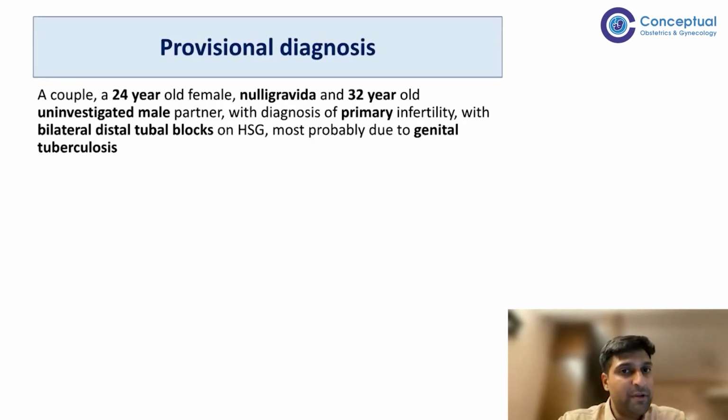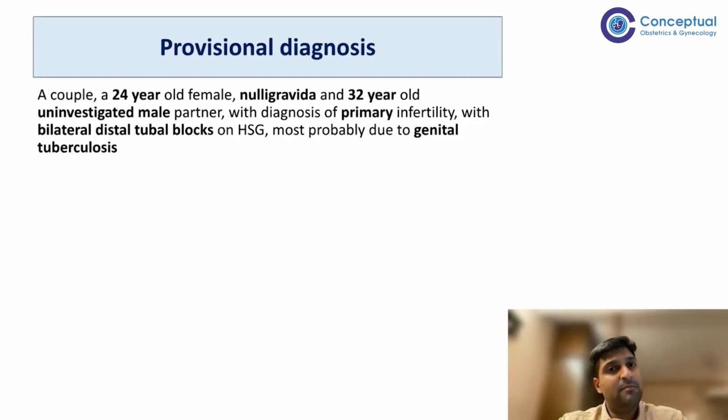On chromopertubation test, bilateral spillage will not be seen. On the contrary, the dye will get accumulated inside the tube, and on laparoscopy there is a specific sign called the blue python sign.